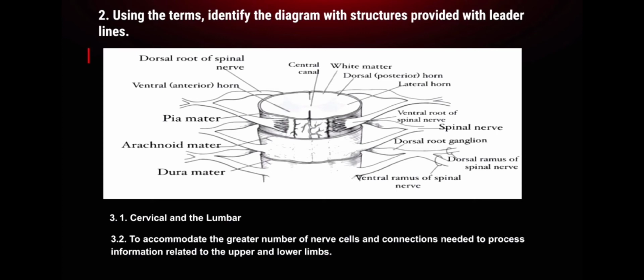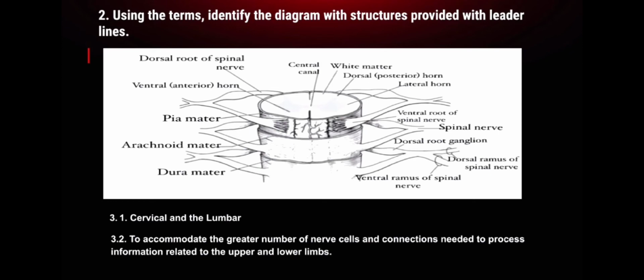For number 2, using the terms, identify the diagram with structures provided with leader lines. First, we have our dorsal root of spinal nerve, ventral or anterior horn, pia mater, arachnoid mater, dura mater, central canal, white matter, dorsal or posterior horn, lateral horn, ventral root of spinal nerve, and we have our spinal nerve, dorsal root ganglion, dorsal ramus of spinal nerve, ventral ramus of spinal nerve.